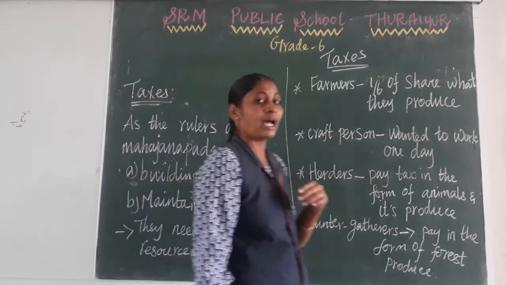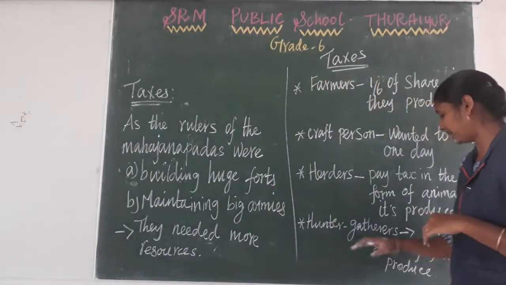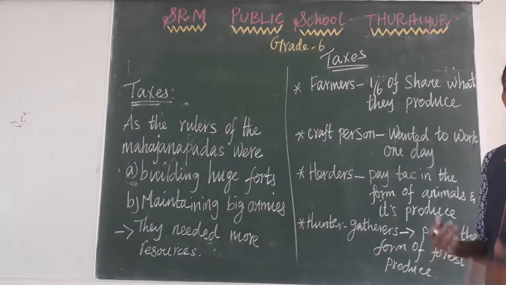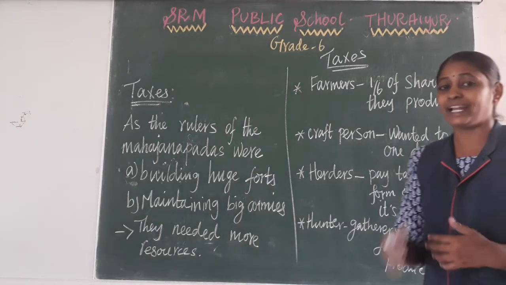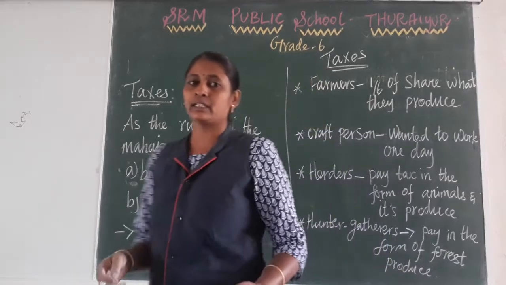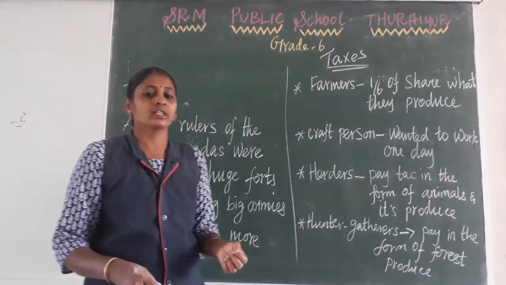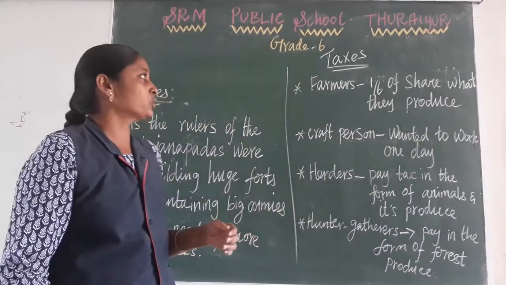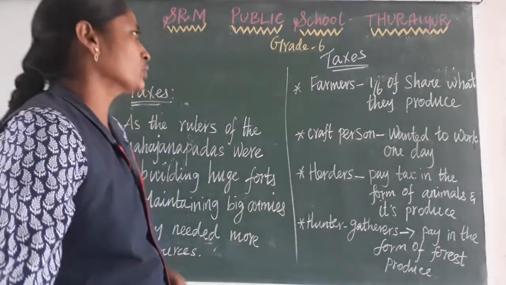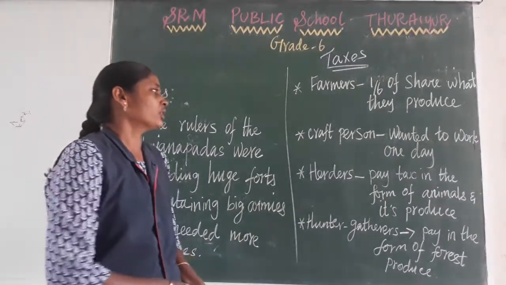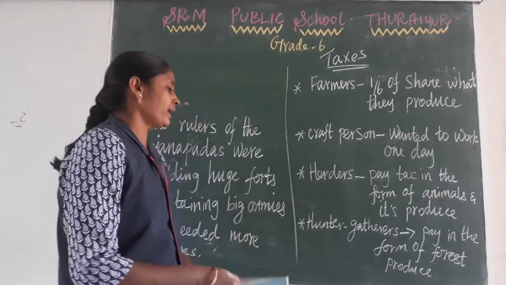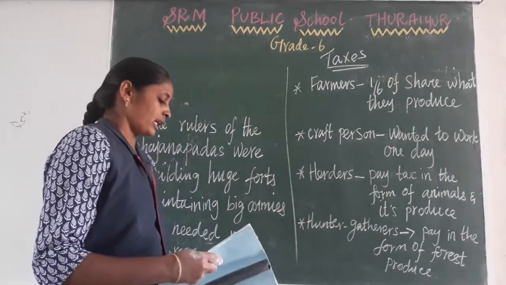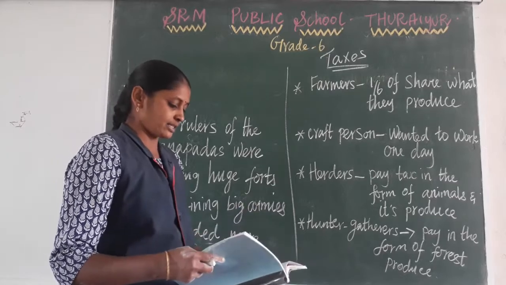Okay, next is hunters and gatherers. How did they pay their tax? They paid with what they collected from the forest, like honey or medicinal plants. So like that they had to pay tax to the kingdom. So from farmers, from craft persons, from hunters and gatherers, they were collecting taxes.